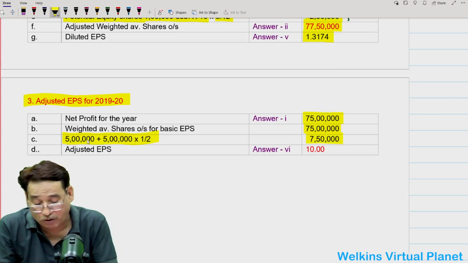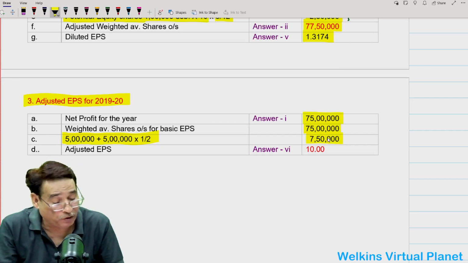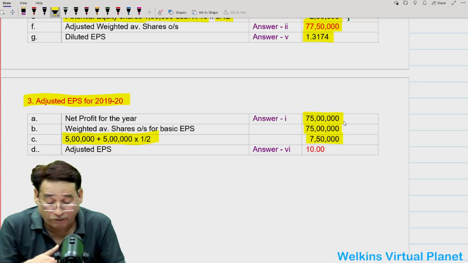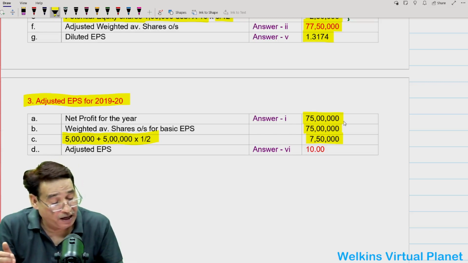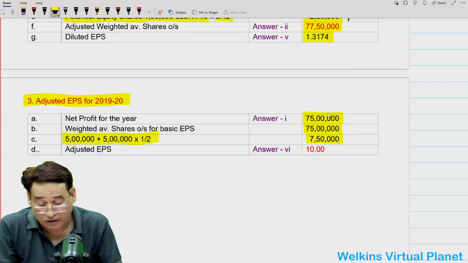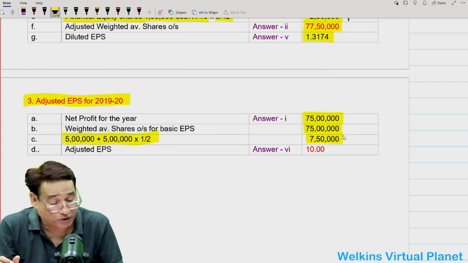After the bonus issue, our total number of shares will be equal to 7,50,000. I'm very sorry. The weighted average number of shares outstanding for basic, 75 lakh, is given, but I will have to restate the earnings, and it will be net profit for the year divided by 5 lakh plus this much, that is 7,50,000. So your earning will be equal to 10 lakh.